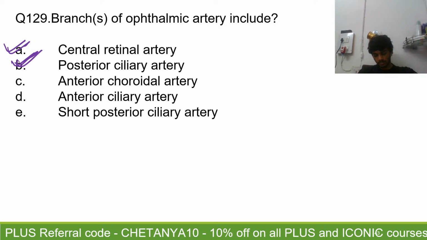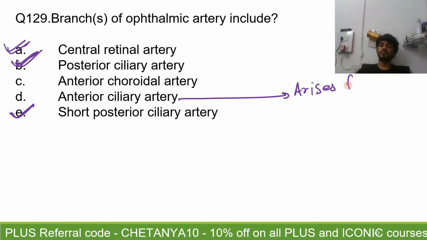What happens here is that I'll tell you that first of all D will not be included. The answer will be A, B, E. Why? Because the anterior ciliary artery does not arise from the ophthalmic artery. It arises from the muscular branches that supply the rectus.